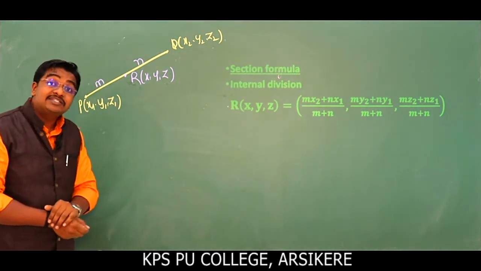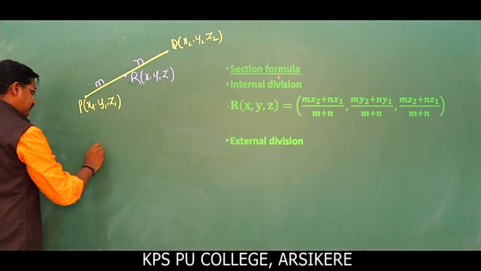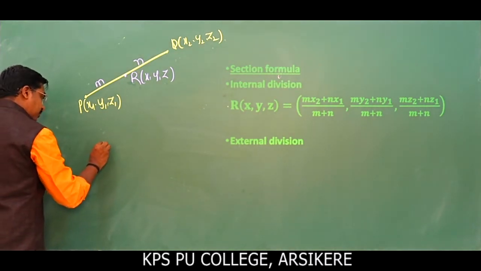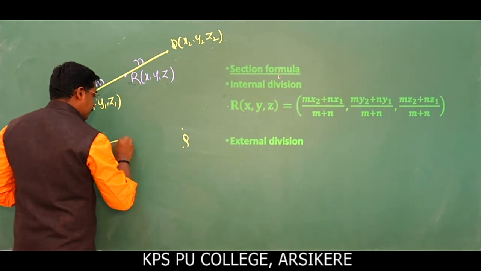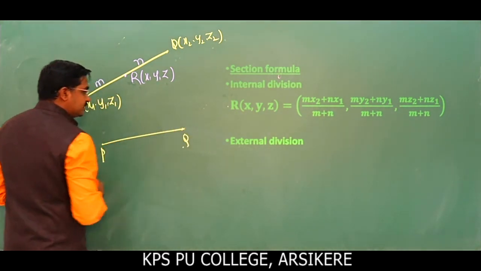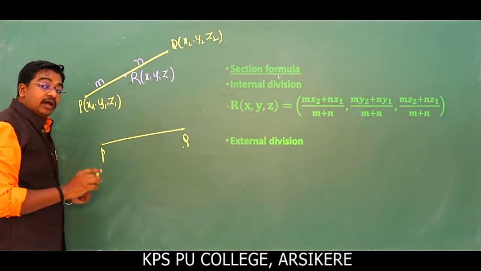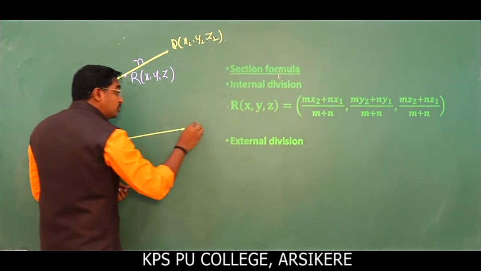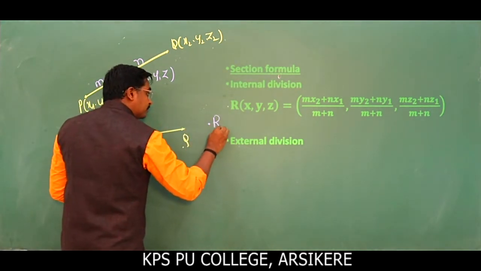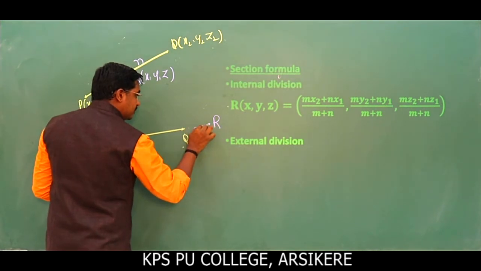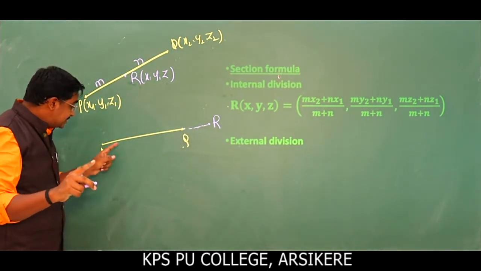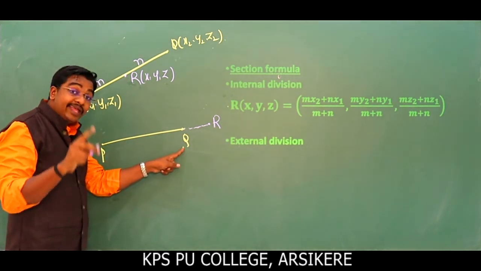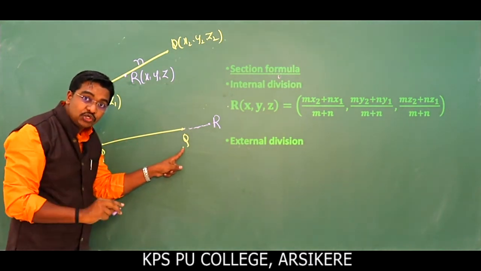Now what about external division? This is the point P, this is the point Q. I take the point R outside the line, and join it. The point R divides the line segment PQ externally in the ratio m is to n.